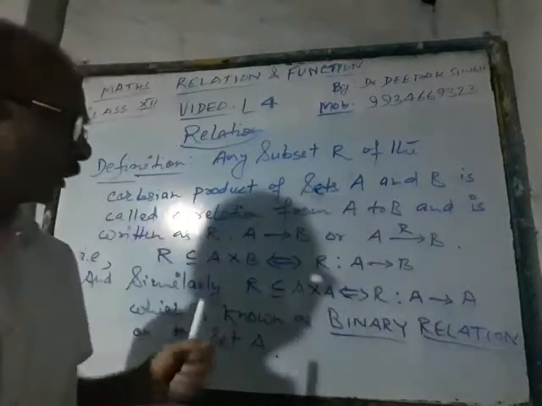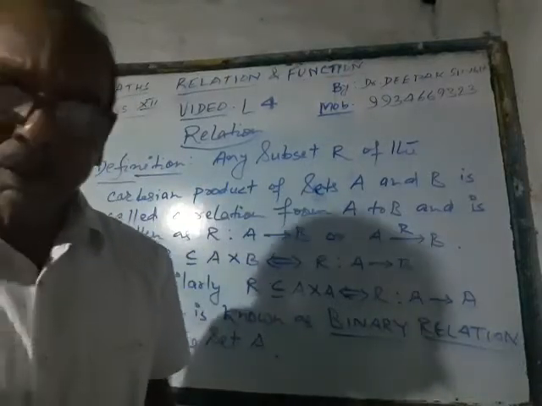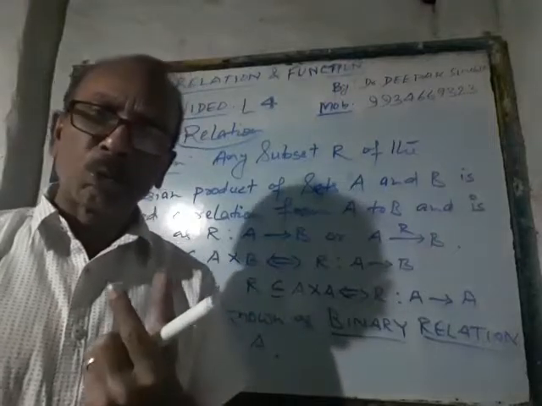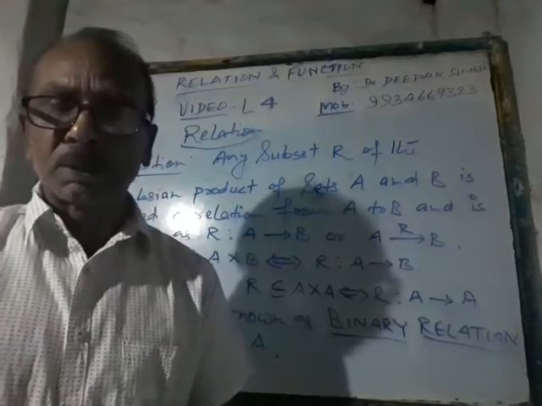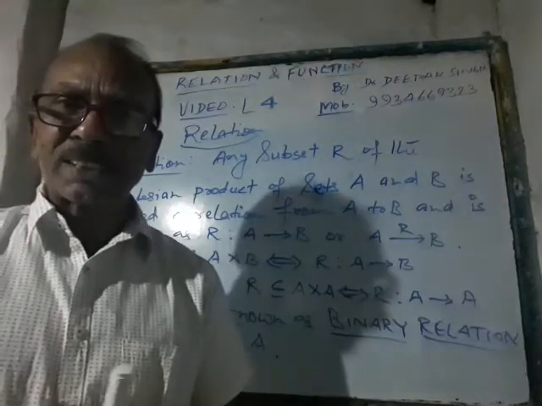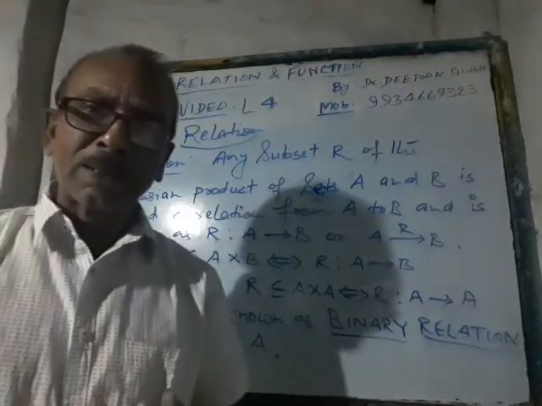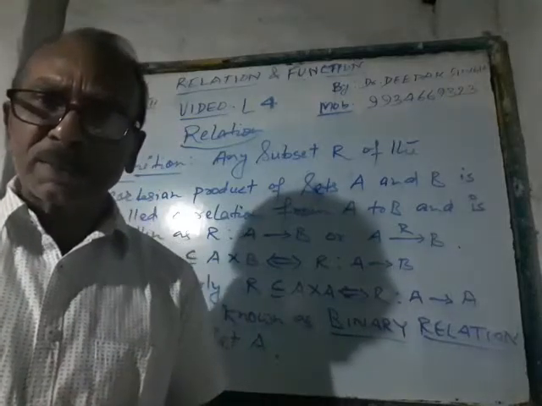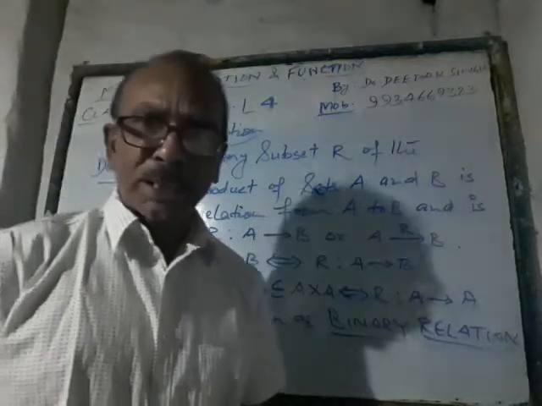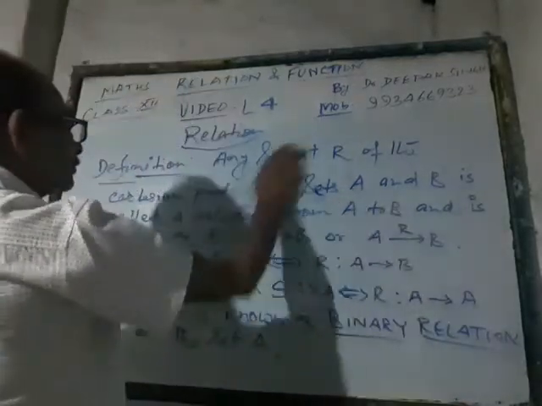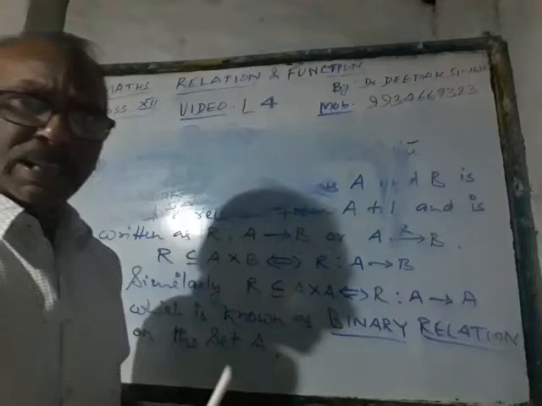follow one rule. Whatever is taken in that particular relation, whatever you are taking, you have to check whether the first component of those elements are lying in A or not and the second component in B or not. So far as the relation over the set A is concerned, you have to watch that both of the components of the elements in the considered set R are lying in A or not. If yes, then it is a relation from A to B or A to A. If not, that won't be a relation from A to A or A to B. Now, I just give you some examples so that you could understand it quite easily.